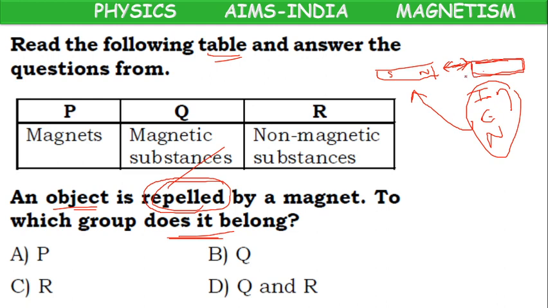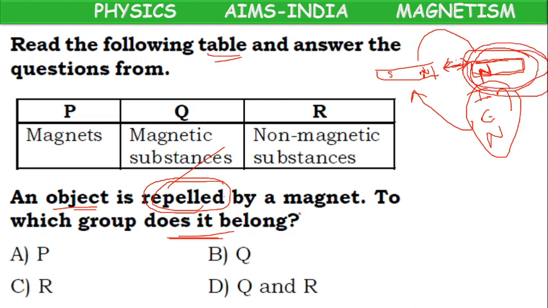In which case can we observe repulsion? When we have similar poles, meaning the object which we have brought is a magnet which is facing its north pole towards this north pole. That's why it is getting repelled.